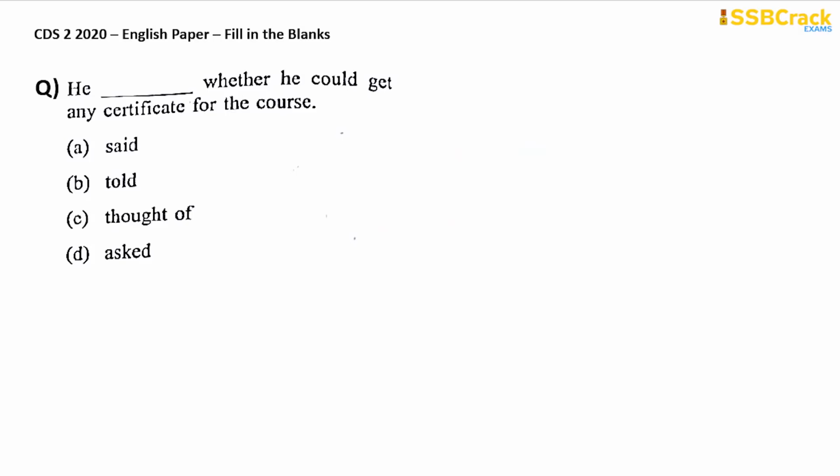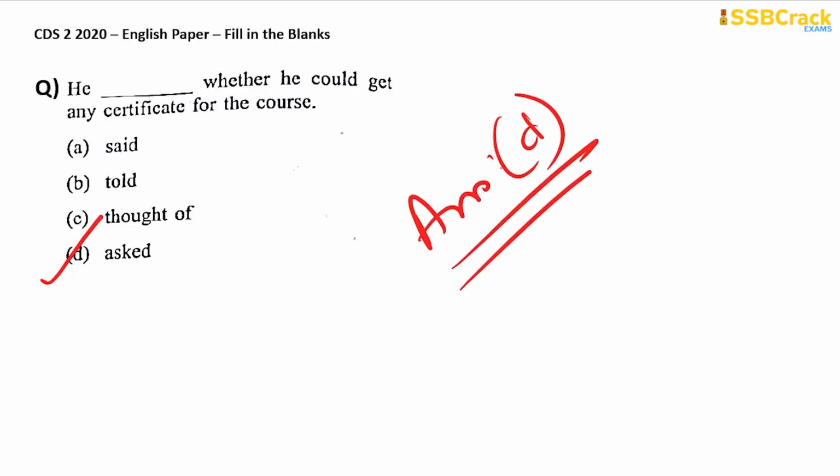Next question. He dash whether he could get any certificate for the course. He said whether he could get any certificate for the course. He told whether he could get any certificate for the course. He thought of whether he could get any certificate for the course, or he asked whether he could get any certificate for the course. It should be asked. So therefore, your answer is option D.